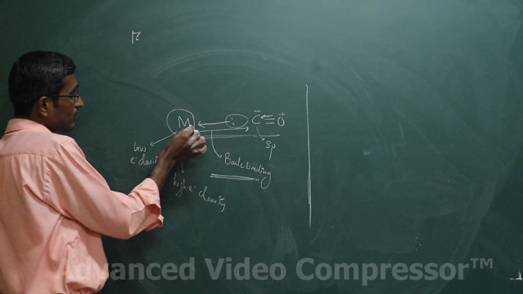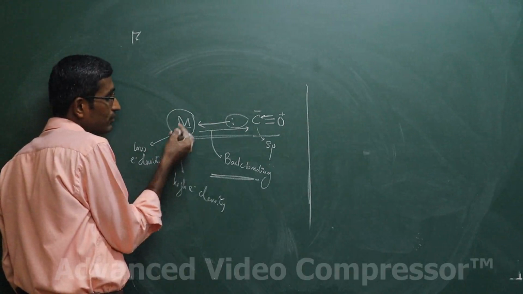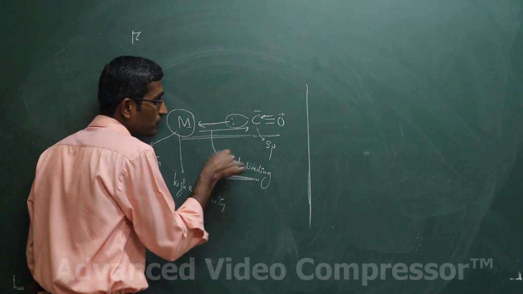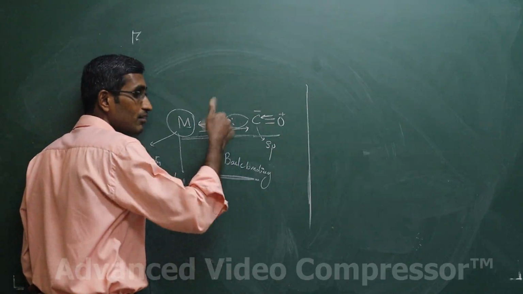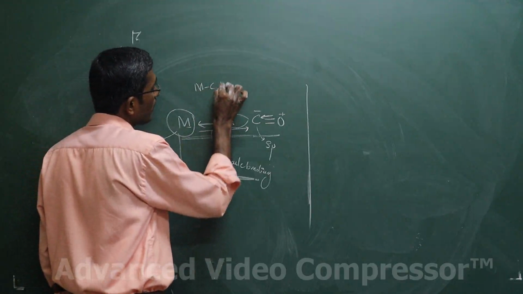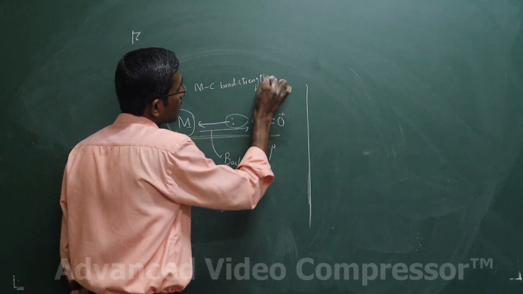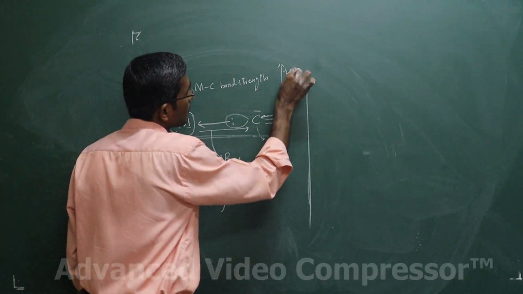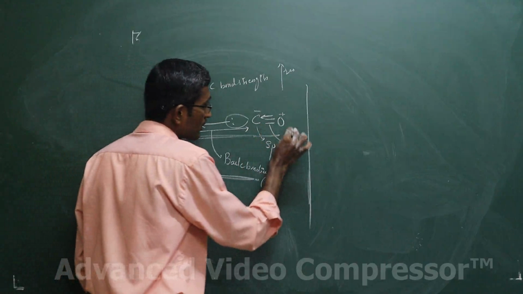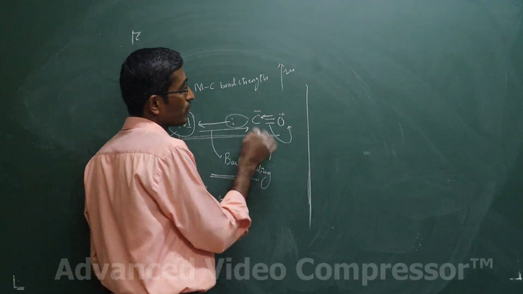If the metal has high electron density, the metal will start giving more electron density to the carbonyl. In other words, the back bonding strengthens, the double bond character increases, and the MC bond strength increases. If the MC bond strength increases, the CO bond strength decreases, because carbon cannot have five bonds.